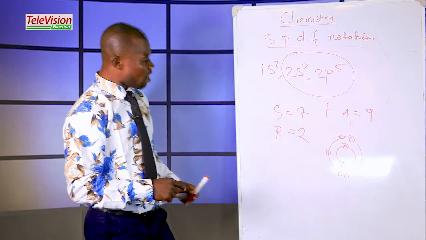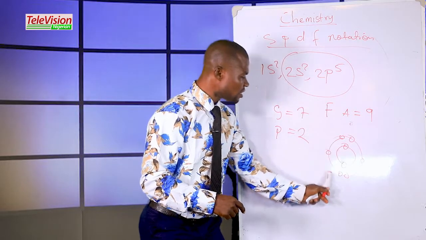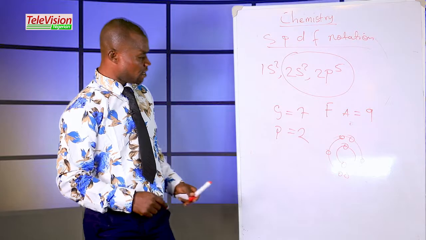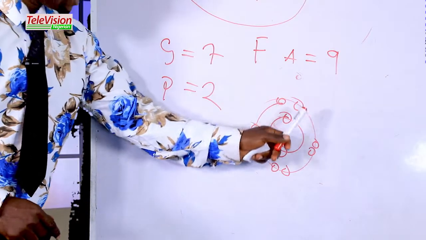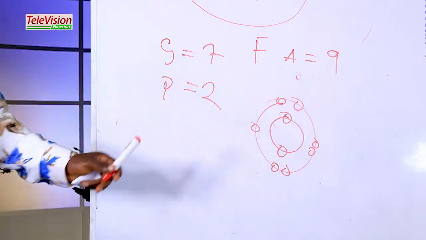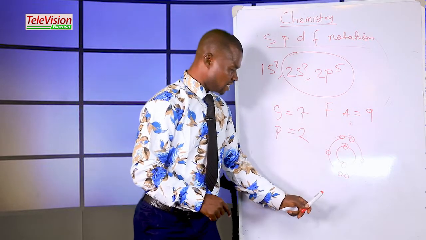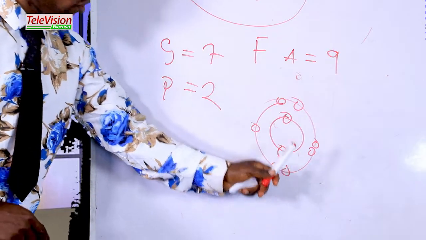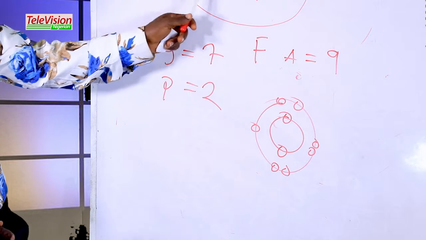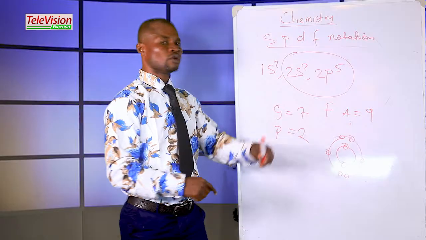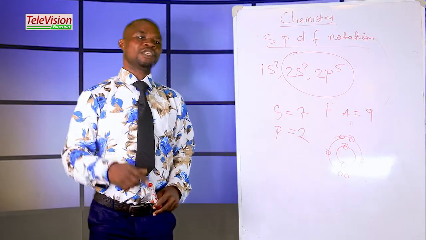Good. Now, how many electrons are in this outermost orbit? We count it: 1, 2, 3, 4, 5, 6, 7. That is 2 plus 5, 7. Group 7. How many orbits are here? Let's count: 1, 2, which is 2, meaning the coefficient of the last s is 2. Very good. Let me test you again.